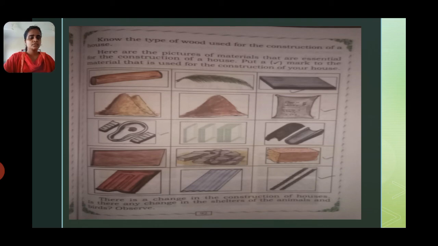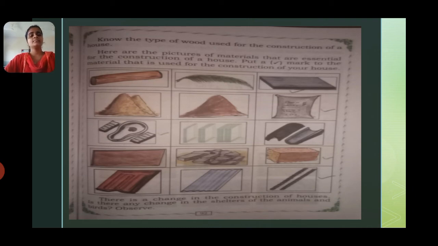Yes, so here we will be using cement. There will be use of brick, there will be use of a rod, there will be use of sand. So in the same way you have to mark the materials. Some of the materials I have marked, and ask your elders what type of materials he has used to construct your house.